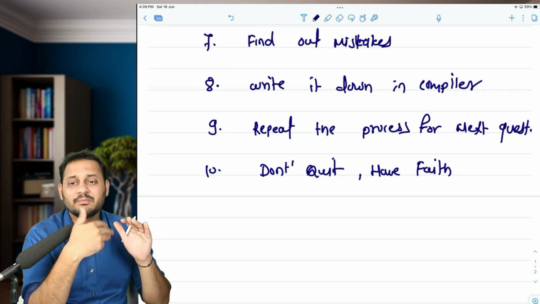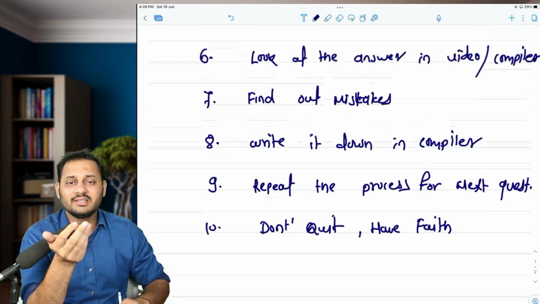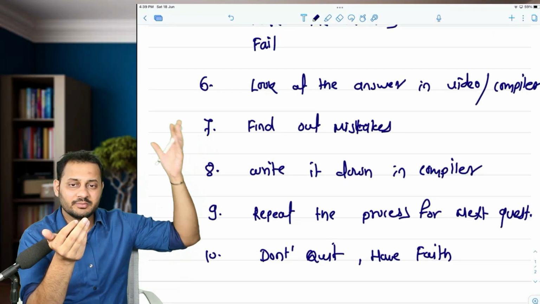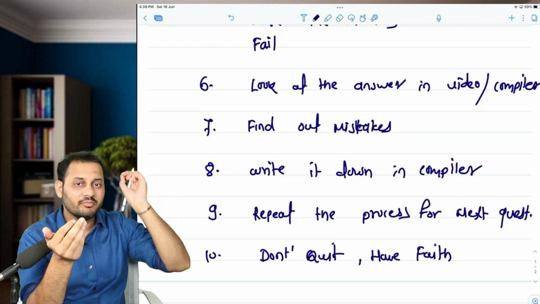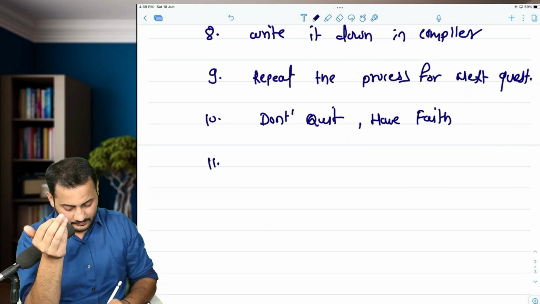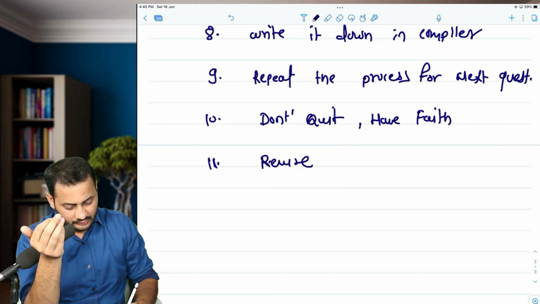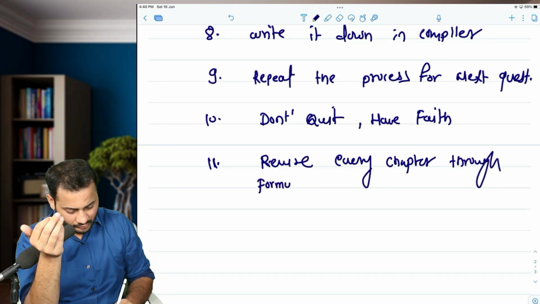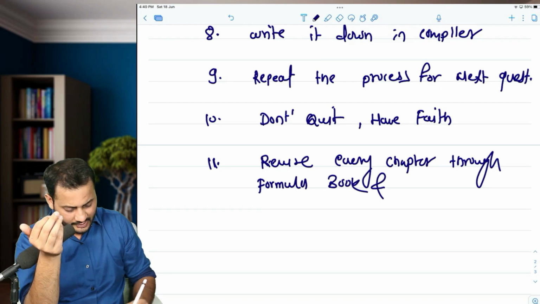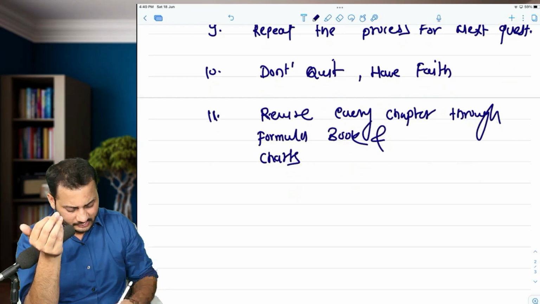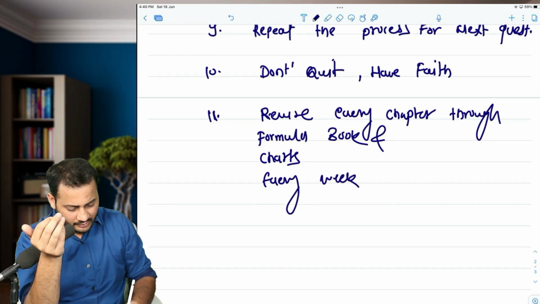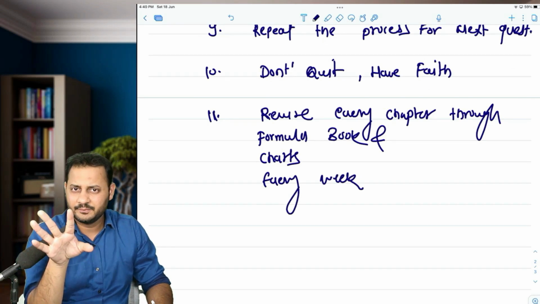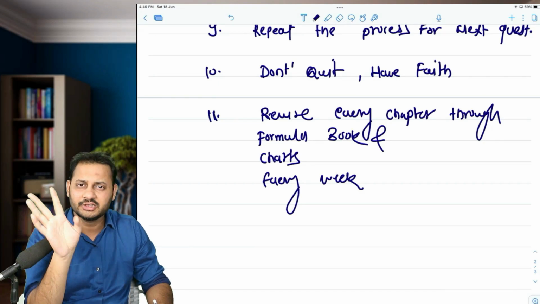Have faith. Practice makes man perfect. So practicing, finding out the mistakes, making the mistake and failing will improve you. And then revise every chapter through formula book and charts every week. At least if you have 2 years, okay, or I can say that every chapter should be